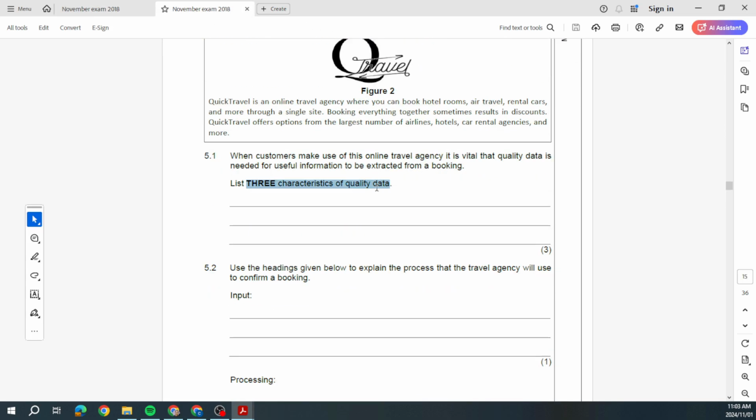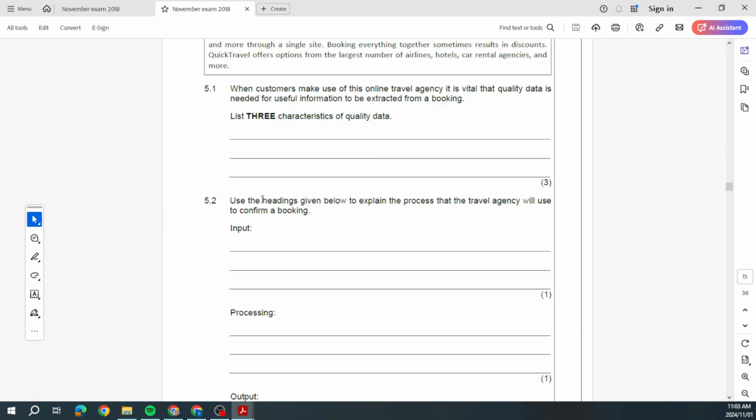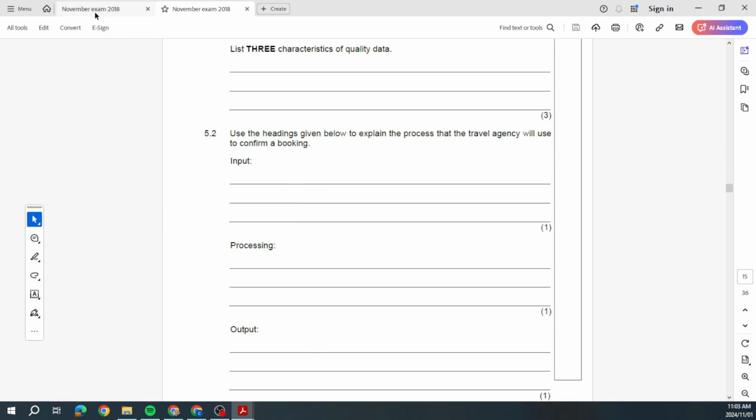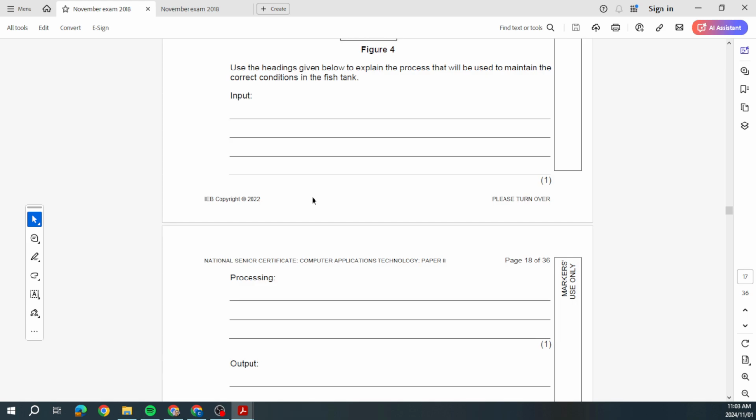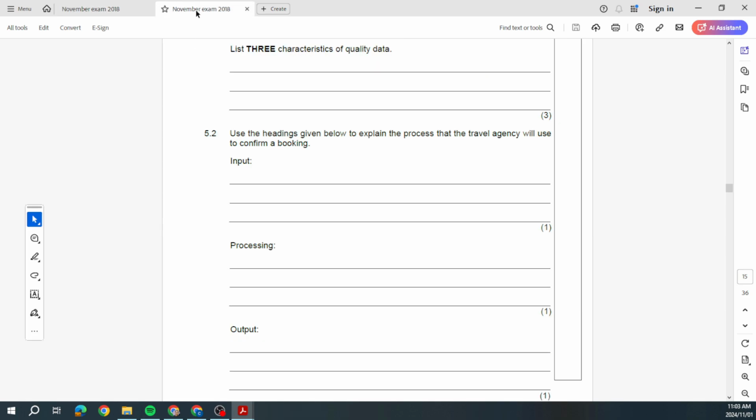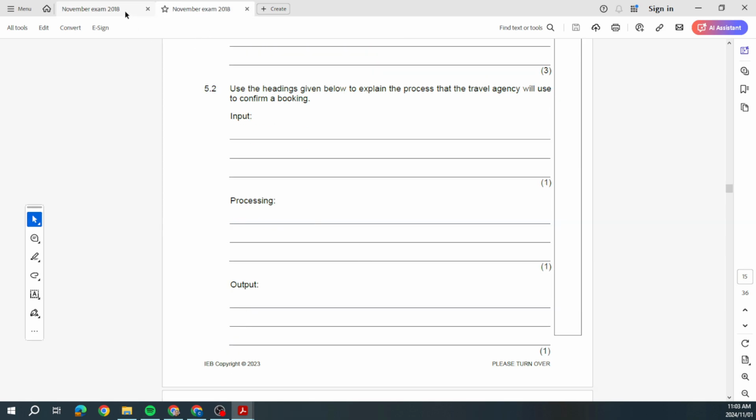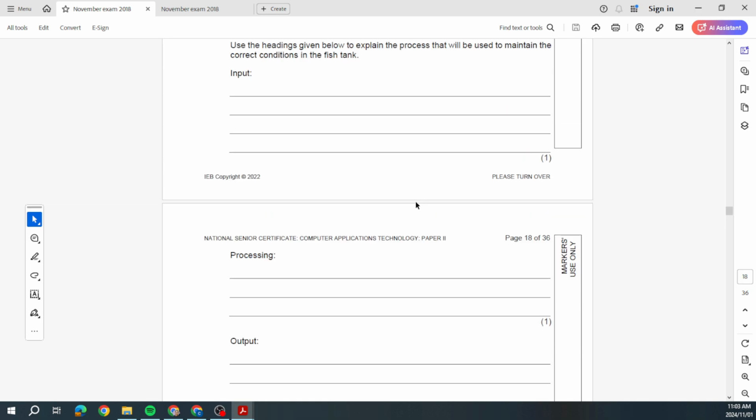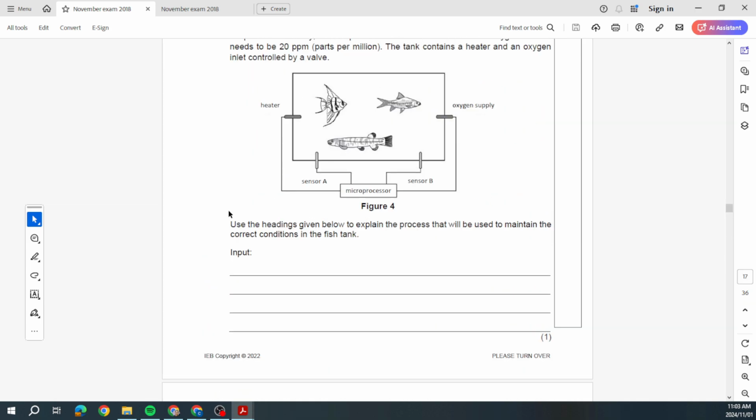Okay. Characteristics of quality data. There we go. The exact same question from 2022 and 2023. So what do you think is going to happen in 2024? Okay. They basically give you a scenario and then say to you, use the headings given below to explain the process that will be used to maintain the correct conditions in the tank. Okay, so let me go to 2022 so you can see how this was answered.